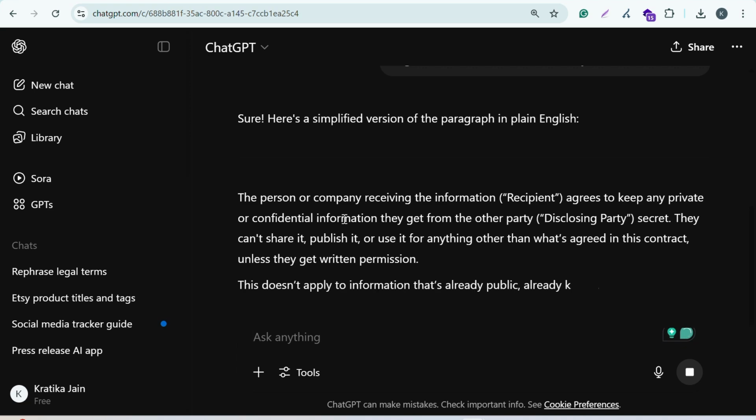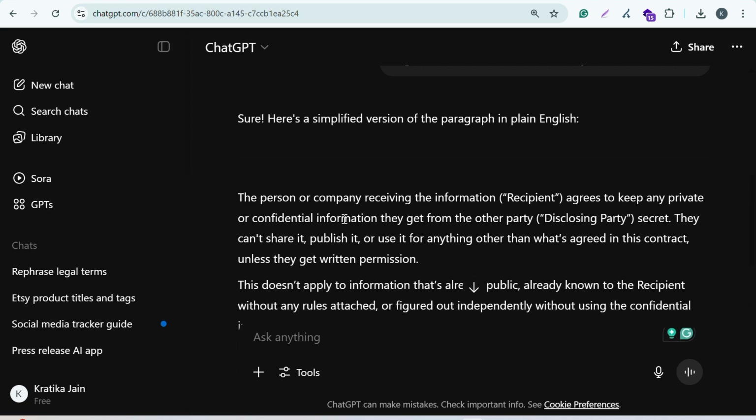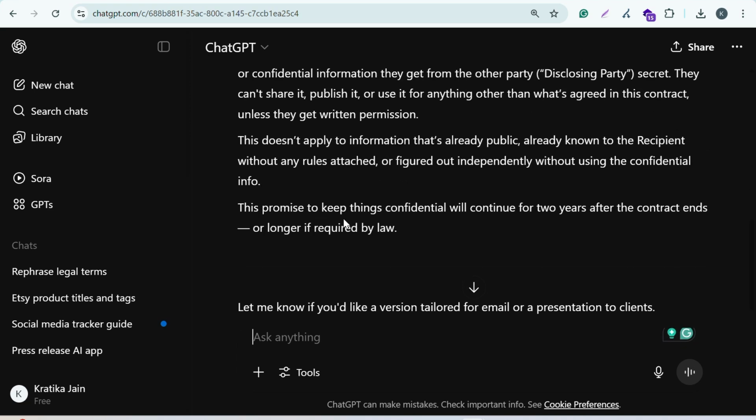So as you can see, ChatGPT has converted the paragraph into plain English, which is easy to understand as a non-legal person.